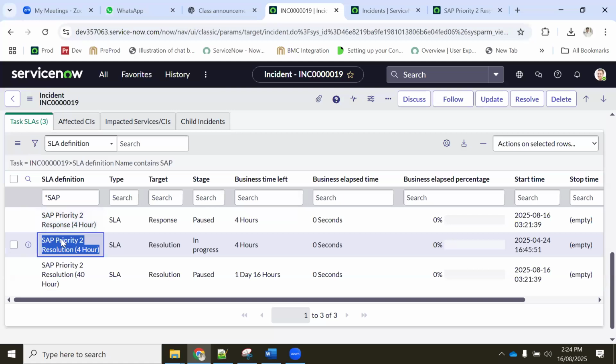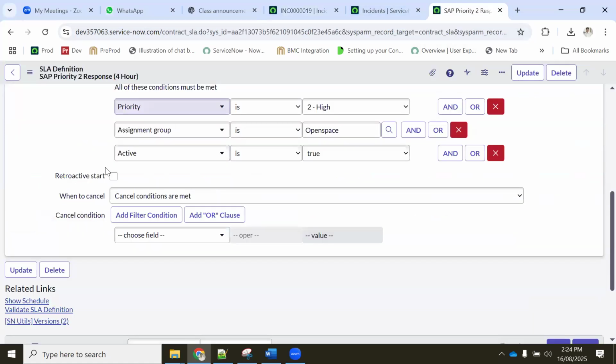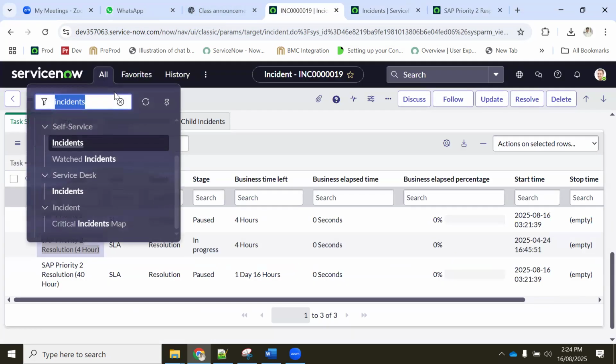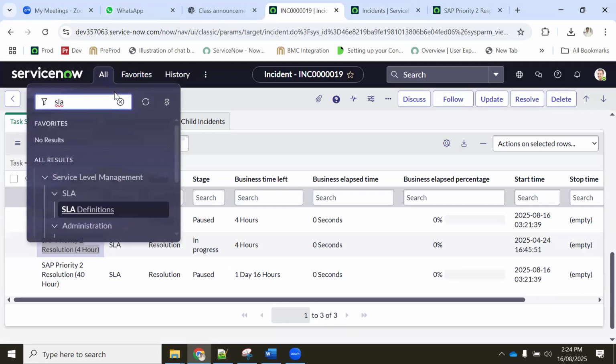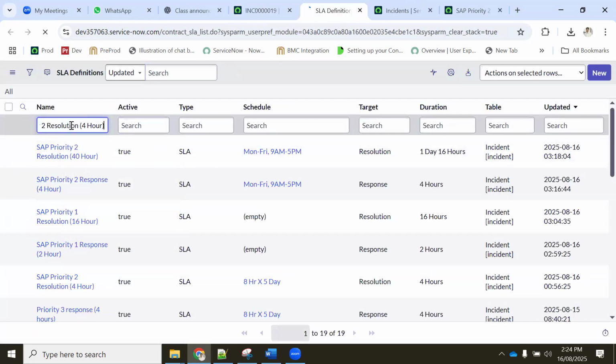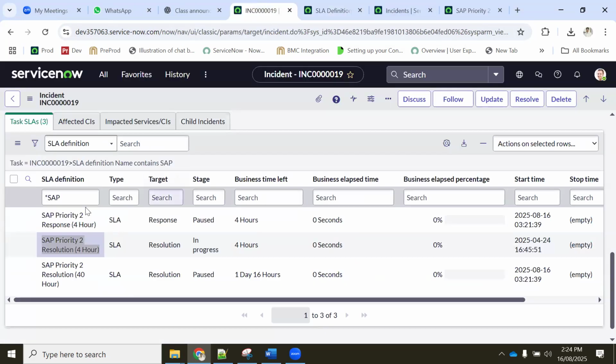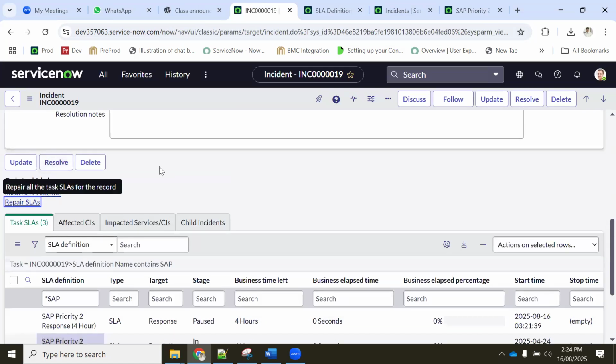Resolution, 4 hours is there. So we need to troubleshoot the SLA definitions. Why are we getting 3, correct? This is not there. I don't know why it is tagging. Okay, let's repair the SLA.